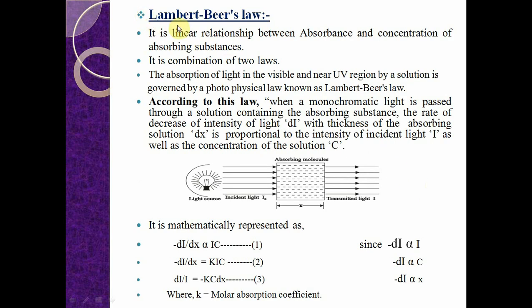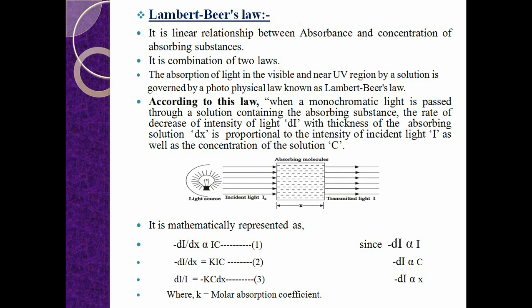Now see that first of all, Lambert-Beer's law. How was this law proposed? This law was first developed by Bouguer before 1729. It was later attributed to Lambert, who cited Bouguer's findings. The law included path length as a variable that affected absorbance.